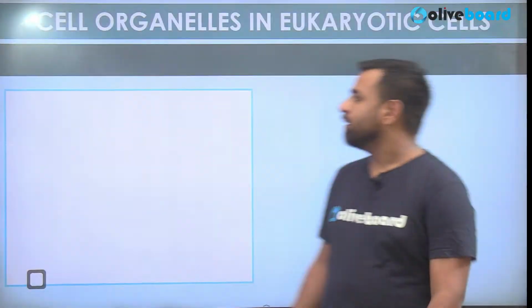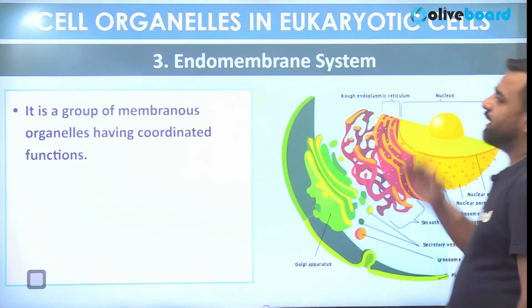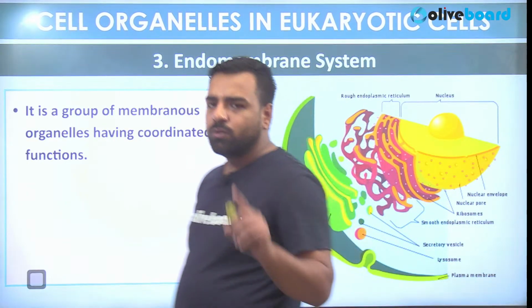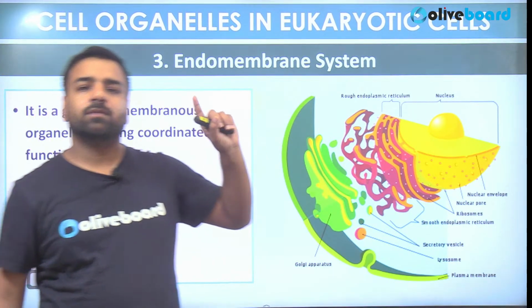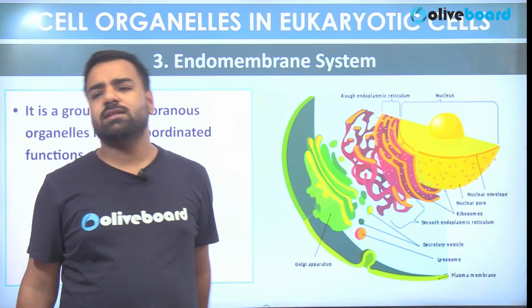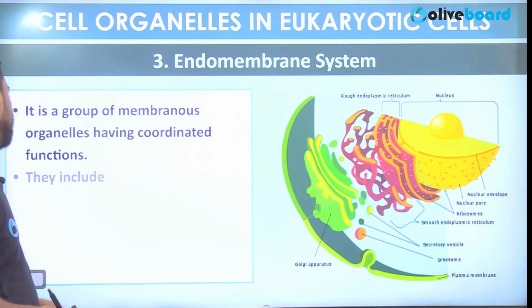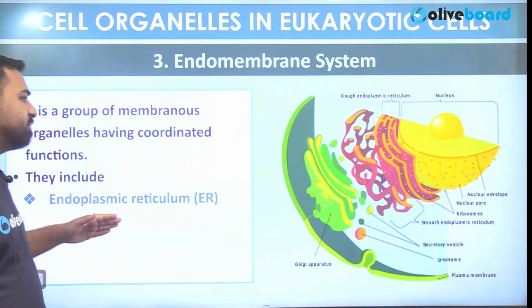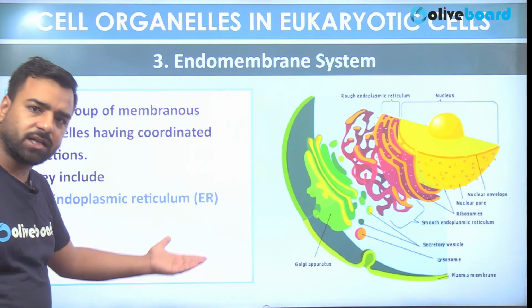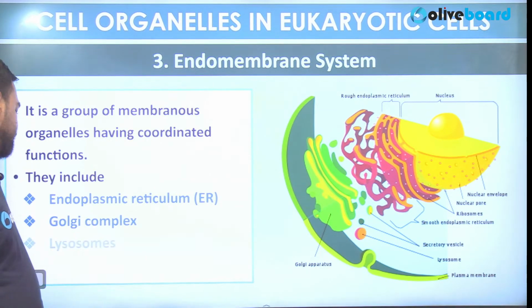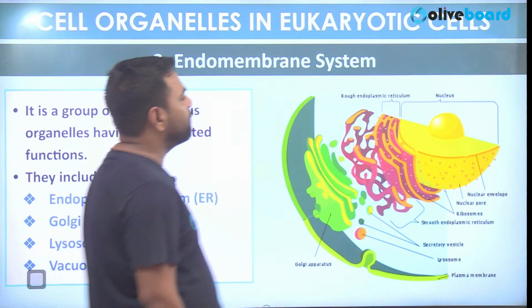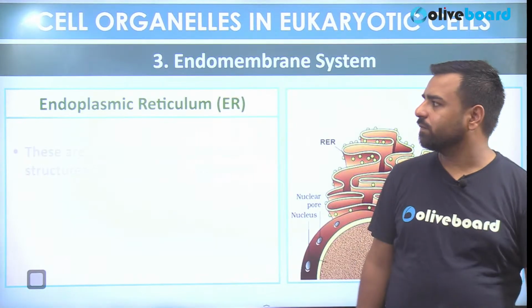That's important. Fine. Now it's about the endomembrane system, which includes endoplasmic reticulum and Golgi bodies, that is the Golgi apparatus. So here, let's have a discussion on them. They include endoplasmic reticulum. They also include the ribosomes because they are attached to it. So Golgi complex, lysosomes, vacuoles, they all are under this endomembrane system. One by one, let's discuss.